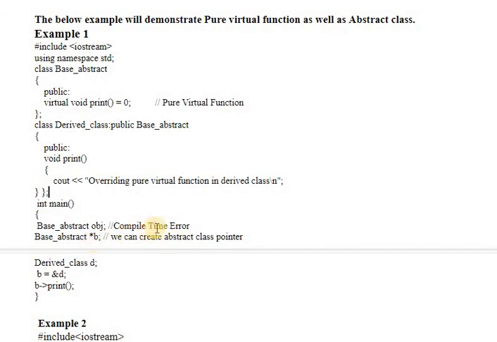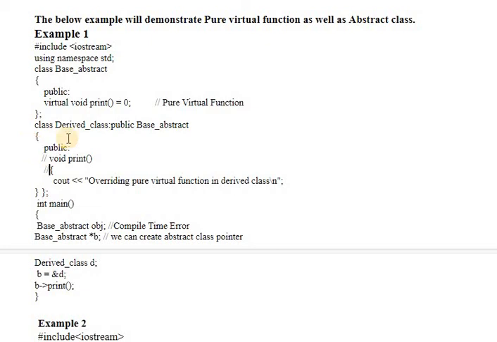See, abstract class concept: an abstract class object can be created using pointers and references only. We cannot create normal objects of the abstract base classes. Okay, so one more important point: if somehow this derived class fails to define this particular definition of void print, then automatically it will also become an abstract class.